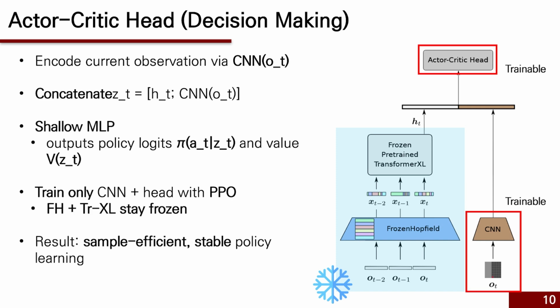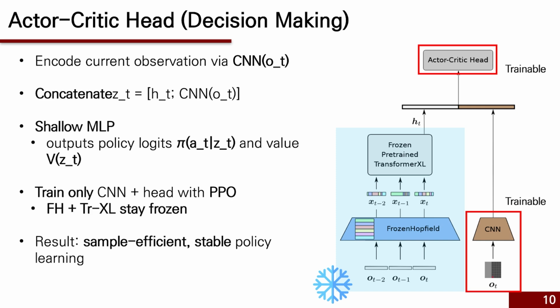Next, we combine this memory h_t with the current observation o_t, which we pass through a very small CNN to get a feature vector. Then we concatenate the memory and the CNN output. This combined vector contains both long-term memory from the Transformer XL and current visual input from the CNN.